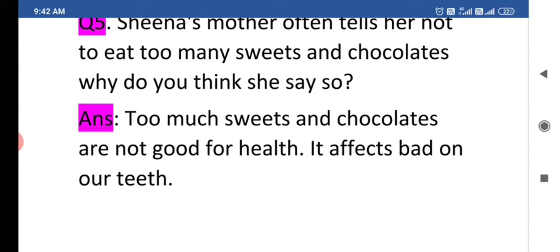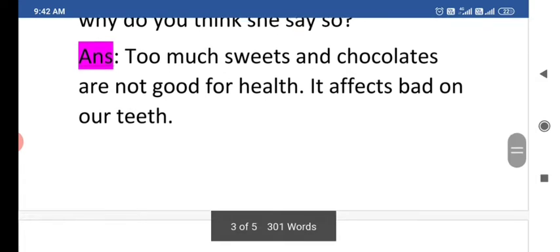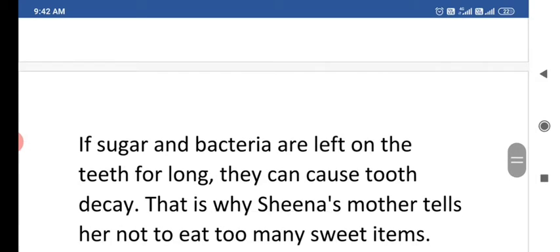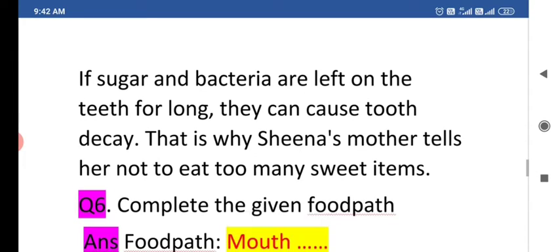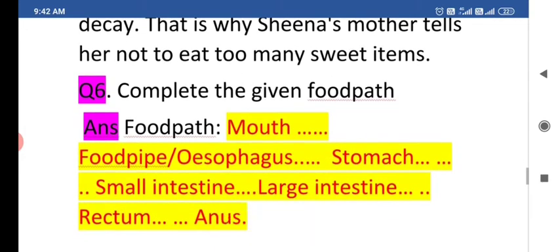It affects our teeth badly. If sugar and bacteria are left on the teeth for long, they can cause tooth decay. That is why Sheena's mother tells her not to eat too many sweet items. So this is the answer of question number 5.